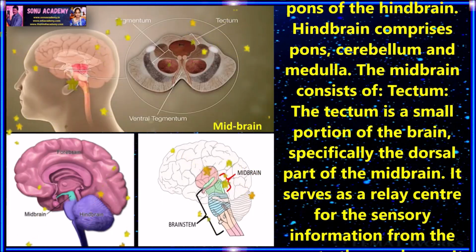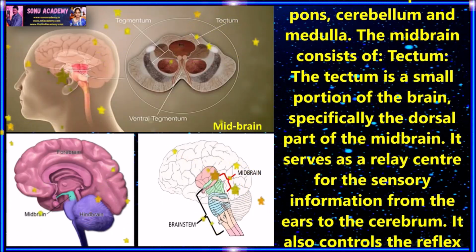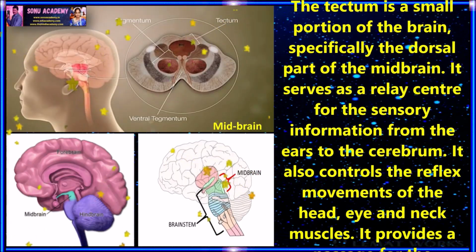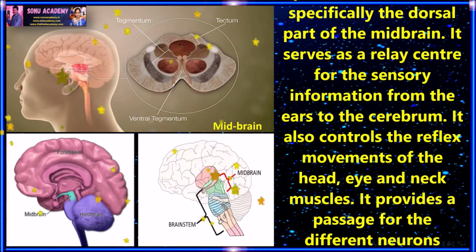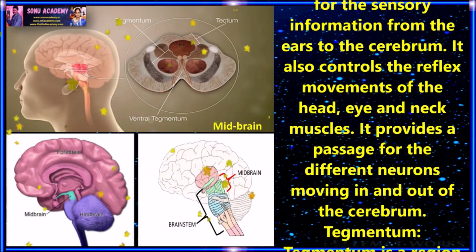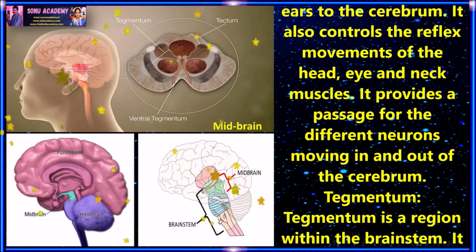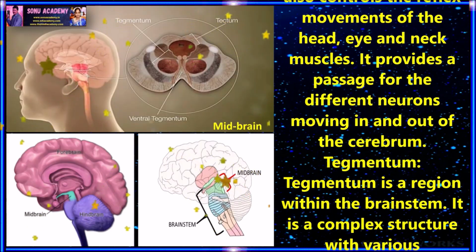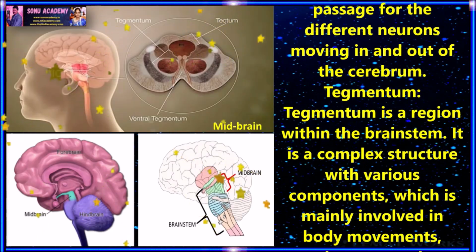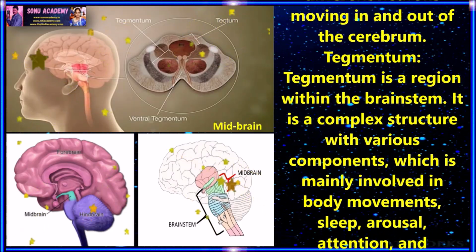Children, now let us discuss the tectum. The tectum is a small portion of the brain, specifically the dorsal part of the midbrain. It serves as a relay center for sensory information from the ears to the cerebrum. It also controls the reflex movements of the head, eyes, and neck muscles. It provides a passage for the different neurons moving in and out of the cerebrum.